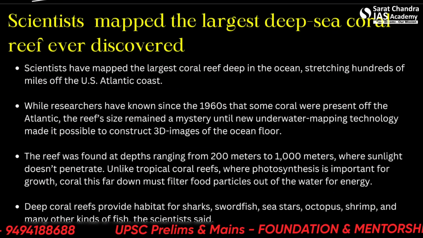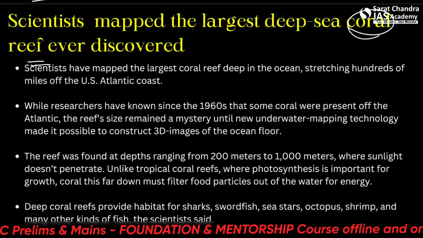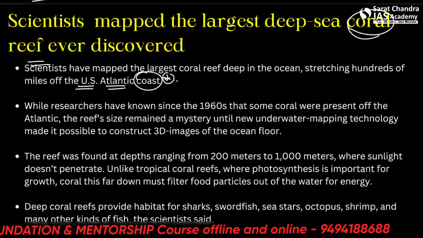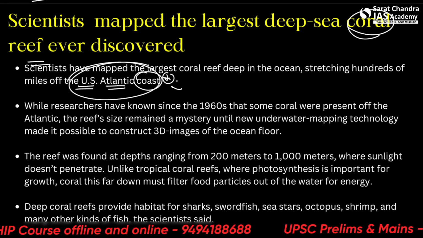So we need to see what this coral reef is and where it has been found. It has been found stretching hundreds of miles off the US Atlantic coast. This is important: the US has two coasts, one is the Atlantic coast, one is the Pacific coast. So this is about the Atlantic coast towards the eastern side.